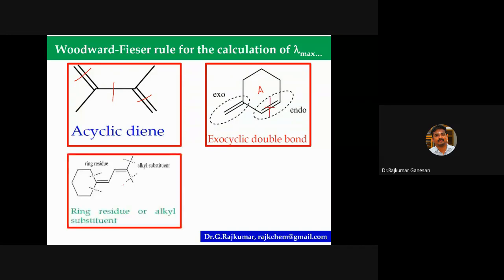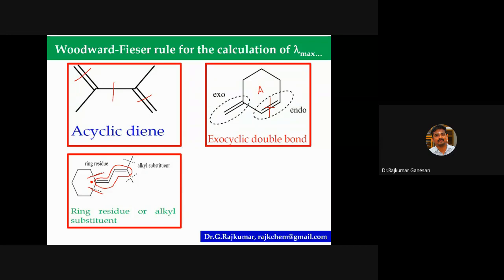And what is the ring residue or alkyl substituent? For both you are going to give the value of plus 5. So this is the conjugation, and you are starting from here. Here there is a substituent, and here is another substituent. Since it is in the ring, it is a ring residue. It is a part of the ring system.